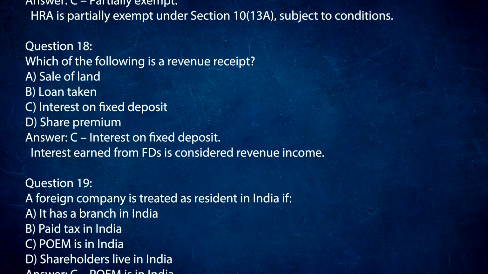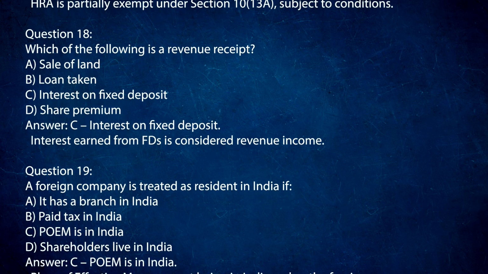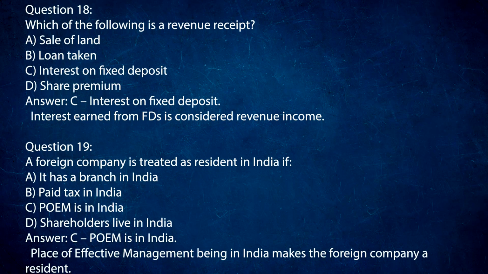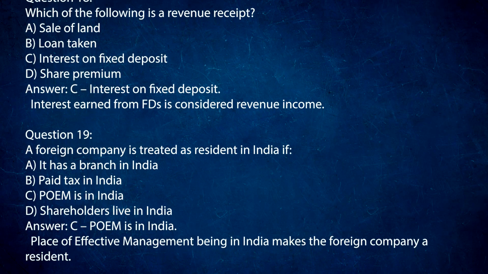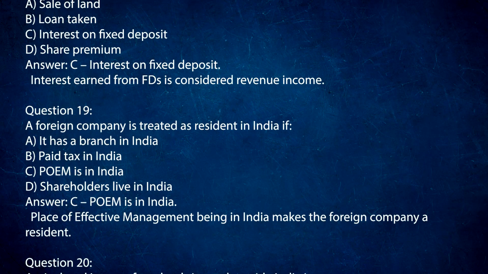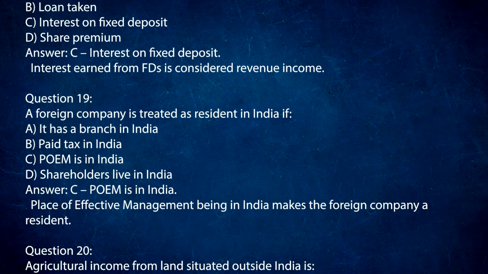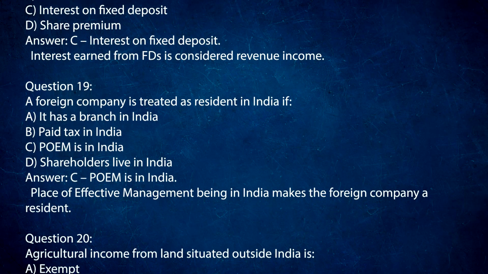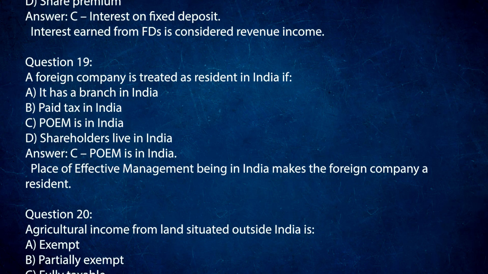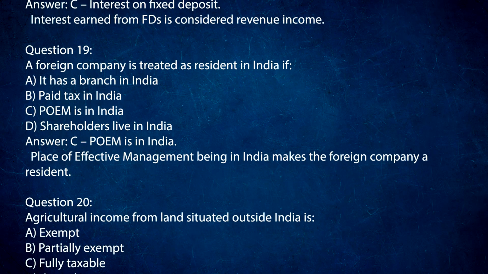Question 19. A foreign company is treated as resident in India if A. It has a branch in India. B. Paid tax in India. C. POAM is in India. D. Shareholders live in India. Answer: C. POAM is in India. Place of effective management being in India makes the foreign company a resident.